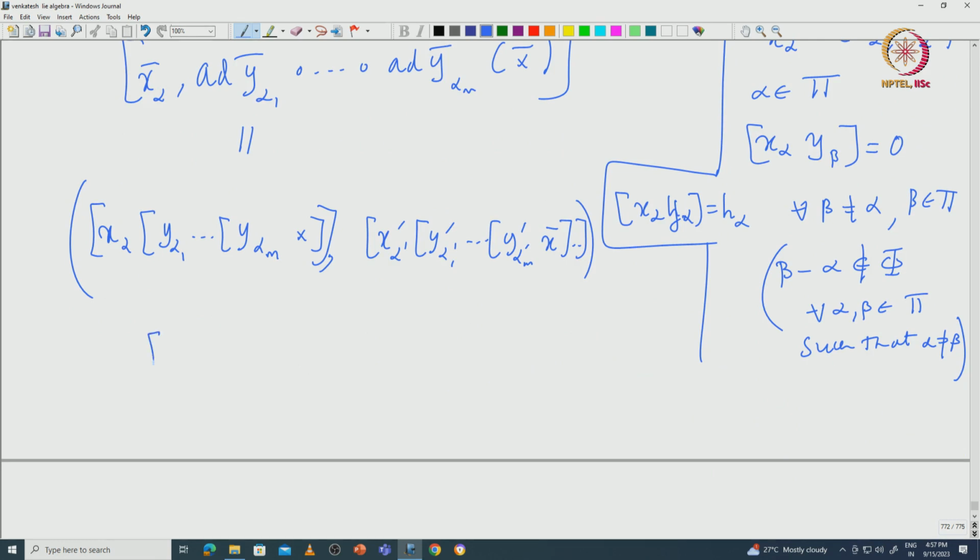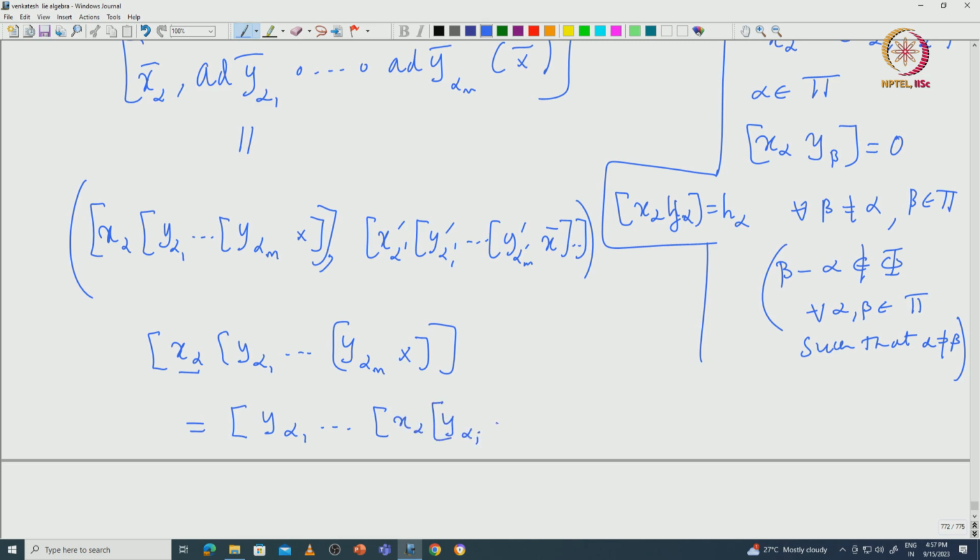So, now look at this x alpha bracket y alpha 1 etcetera y alpha m applied on x. Okay. So, now you can see that this x alpha will pass through all y alpha i's except whenever alpha i is equal to alpha. Otherwise it just passes through. Okay. So, in particular you can see that this can be written as exactly equal to y alpha 1 etcetera, let us say the first time it hits exactly that alpha i.